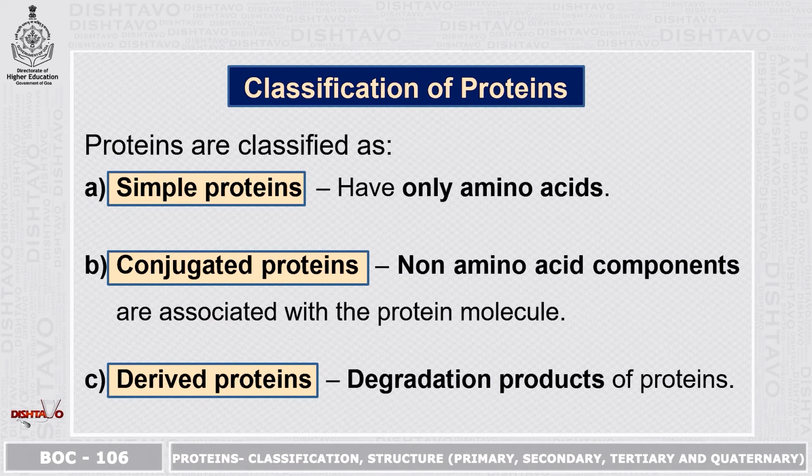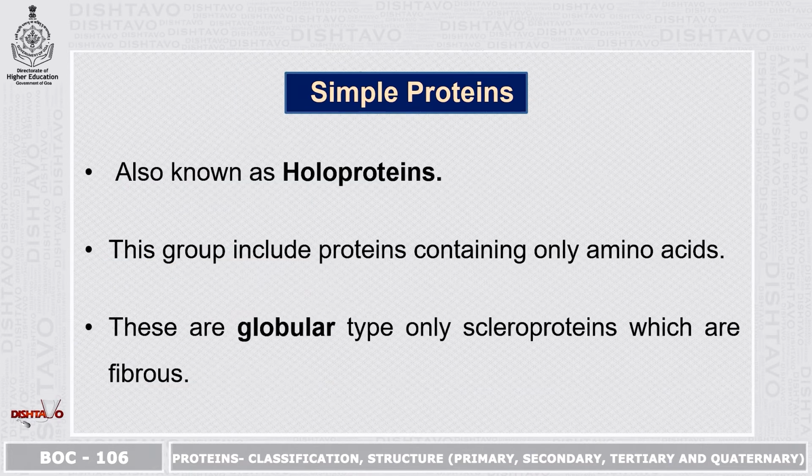Classification of proteins. Proteins are classified as simple proteins. These have only amino acids. Conjugated proteins. Here, non-amino acid components are associated with the protein molecule. And the third one is derived proteins. These are the degradation products of proteins. Simple proteins. Simple proteins are also known as holoproteins. This group includes proteins containing only amino acids. These are globular type, only scleroproteins which are fibrous.